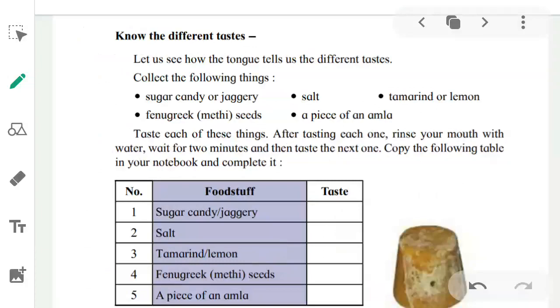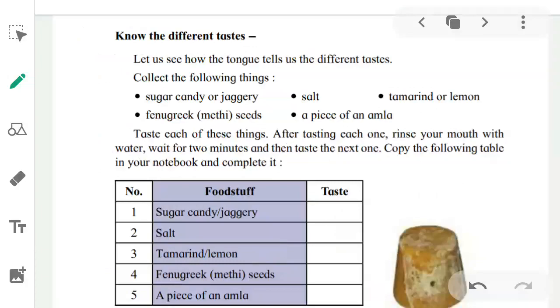First you have to taste jaggery or sugar candy. Then after tasting, you clean your mouth with water. आपको clean करना है. You have to rinse your mouth with water. Then after tasting salt, you have to again rinse your mouth. Then after tasting tamarind, you have to again rinse your mouth. Likewise, you have to do it with every ingredient. While doing this, you wait for 2 minutes in between.